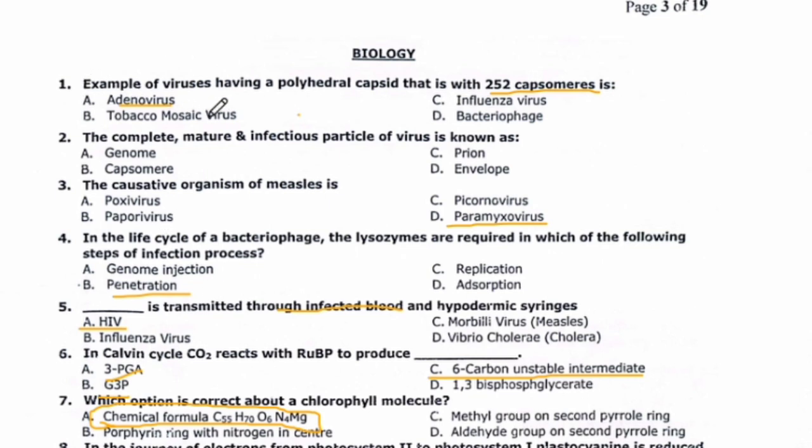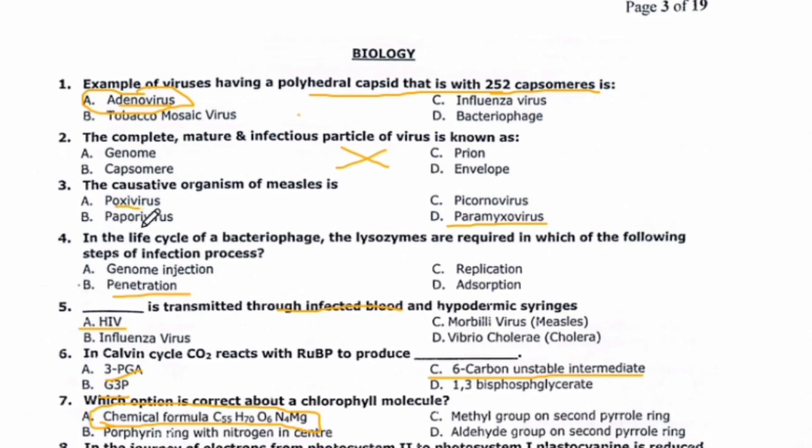So the first one is: example of viruses having a polyhedral capsid with 252 capsomeres is, so the right answer is adenovirus. The complete mature and infectious particle of virus is known as genome, prion, capsomeres, envelope. So the options are wrong. The right option is virion.